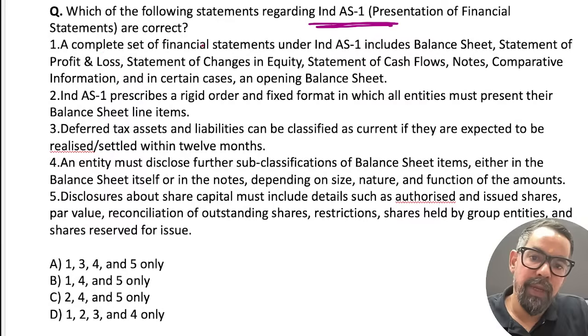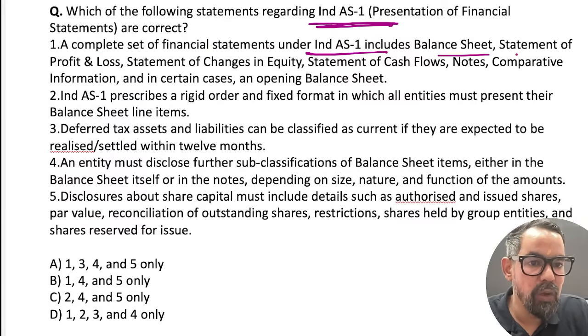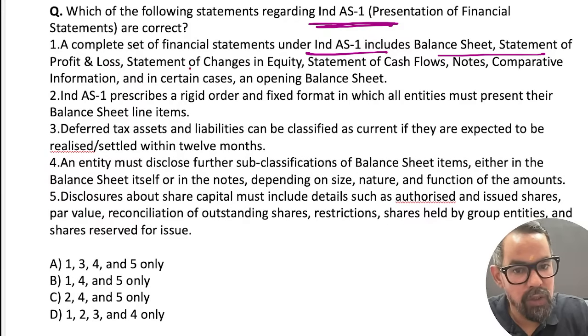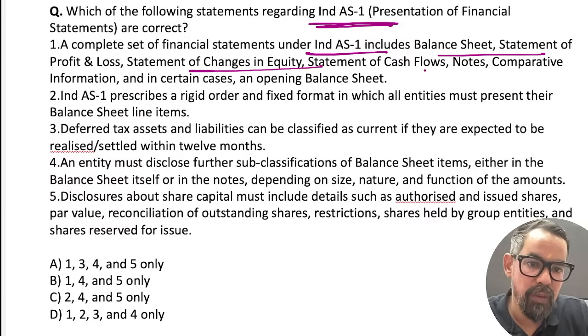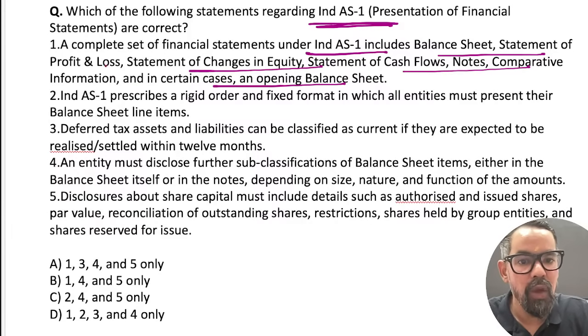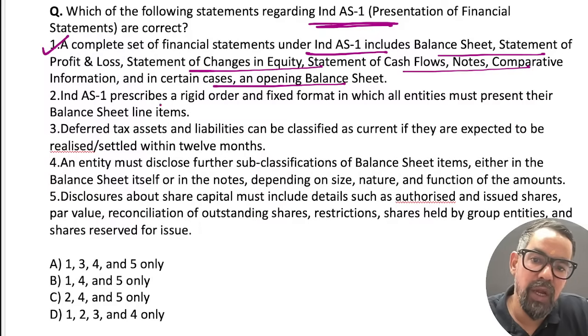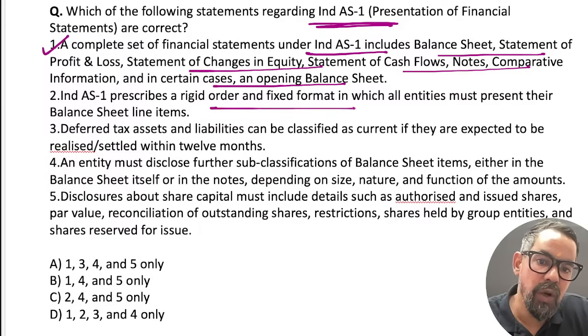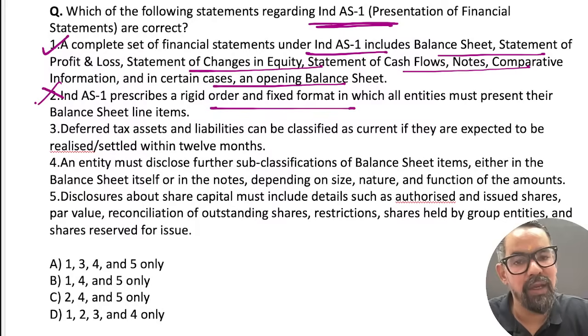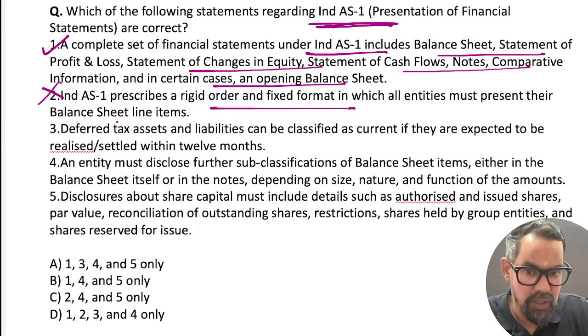So a complete set of financial statements under Accounting Standard 1 includes the balance sheet, statement of profit and loss account, changes in equity, statement of cash flow, notes, comparatives, and in certain cases opening balances also. Second, Indian Accounting Standard 1 prescribes a rigid order? No, it does not provide any rigid order. So this is wrong.